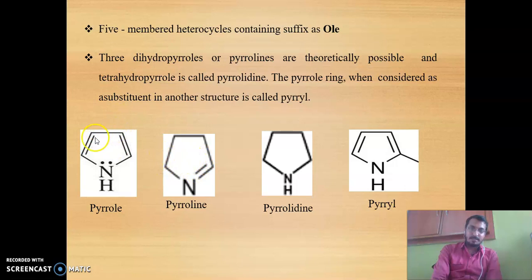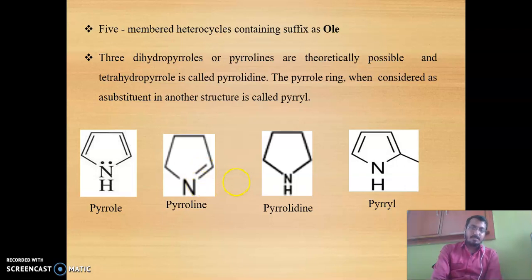Here the fully unsaturated compound contains double bonds, in the case of alternate double bonds, or the diene double bond, and here there is only a single or partially unsaturated atom. When it is partially unsaturated, it is indicated with the suffix LINE. That means it indicates a 5-member ring containing a single heteroatom which is partially saturated or unsaturated.